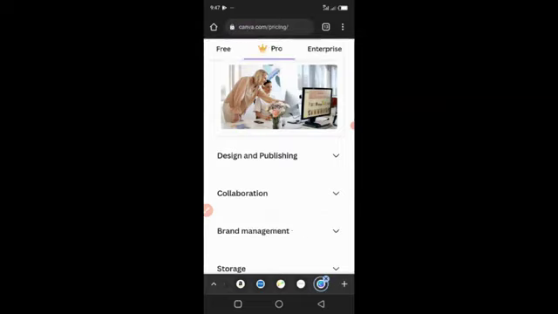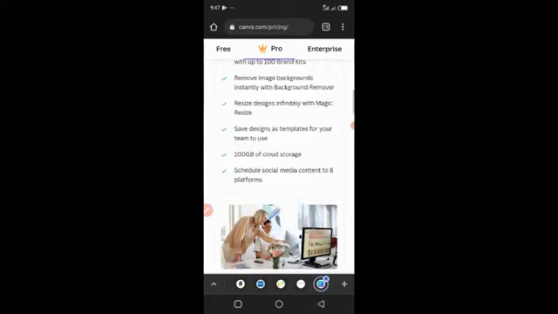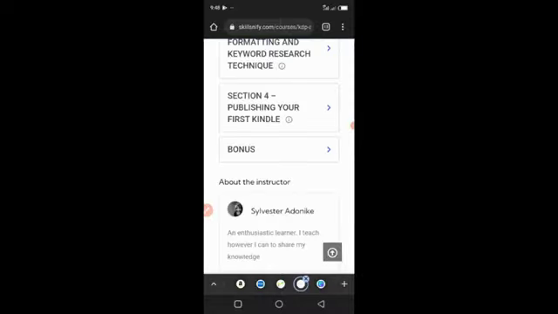This is actually very easy when it comes to how you're going to get started. The onboarding is easy. The learning is on the website, so you do it whenever you want. You're not obligated to pay or enroll and then start immediately. The course is always there online for you to take, so you can take your time. If you are the type of person that learns better at night, you can just learn at night. You can start your learning, take it one video at a time. Before you know it, in 4 days or 1 week, you are already skilled enough to start this business.